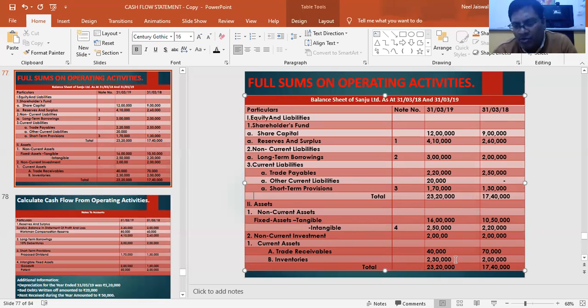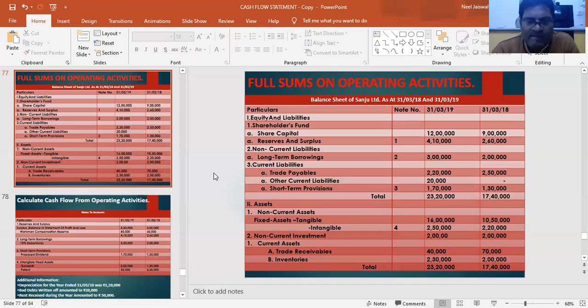Why I am saying opposite and all these things. Remember, whenever an asset is reducing, it means inflow of cash is taking place. If you sell fixed assets, inflow of cash. Sale of current assets, inflow of cash. Whenever an asset is increasing, there is outflow of cash. And whenever an asset is decreasing, there is an inflow of cash. This much mantra you remember.